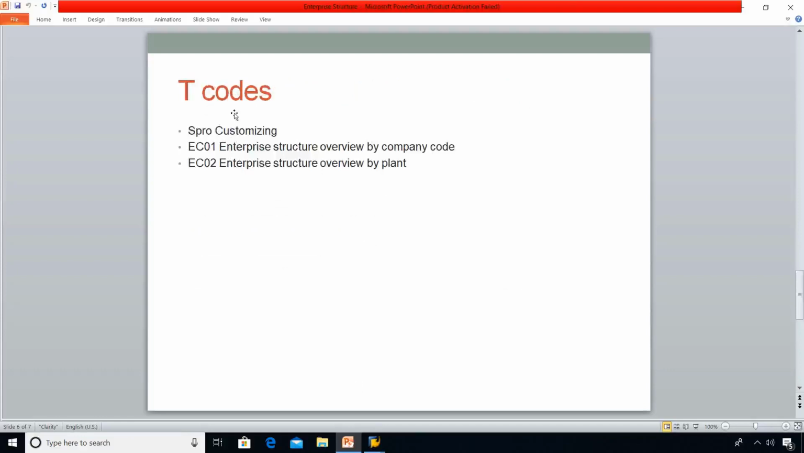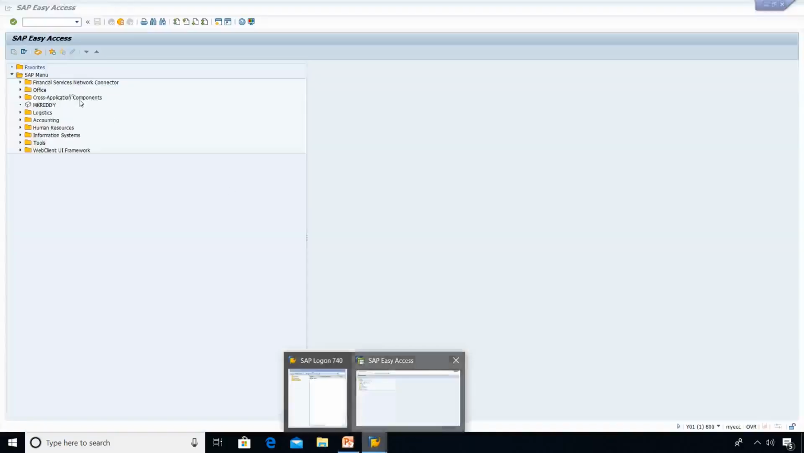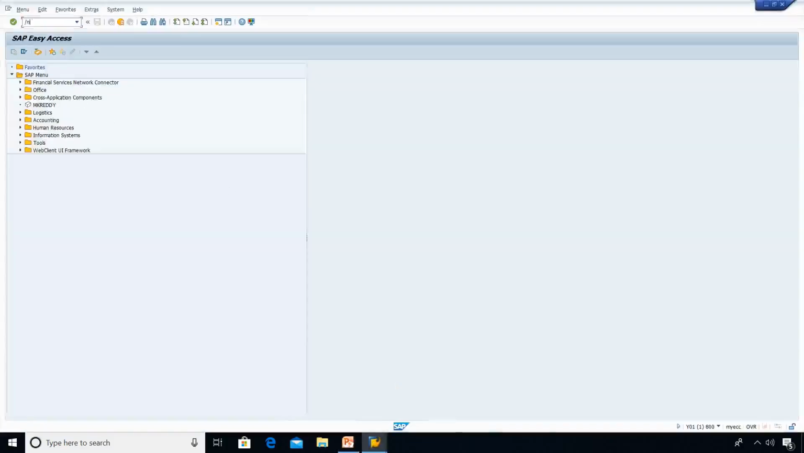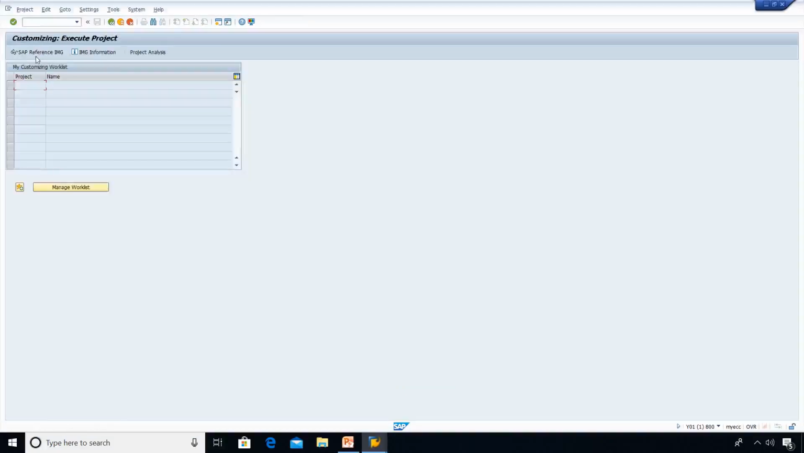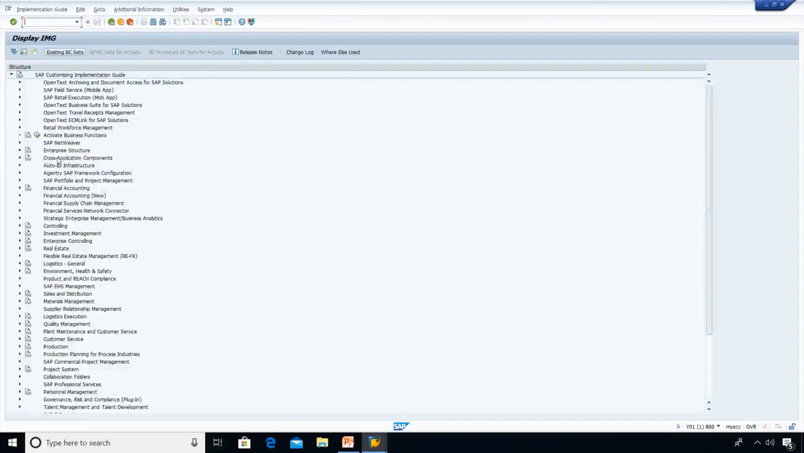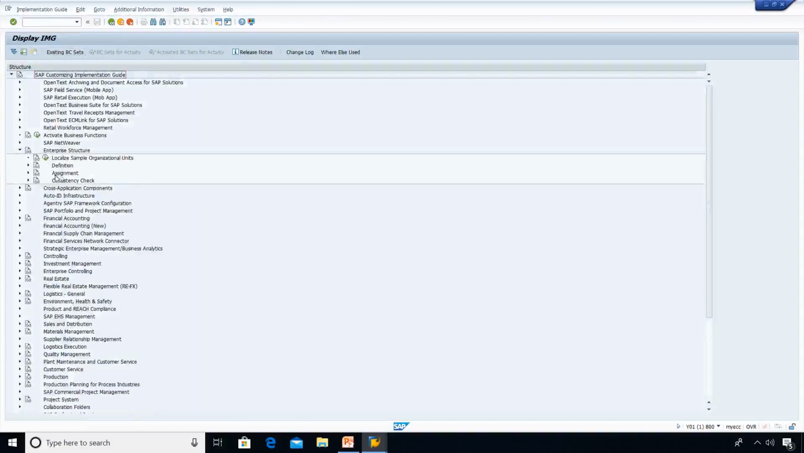SPRO is the T code to customize things in SAP, especially this enterprise structure. We will be dealing with the customizing part. SPRO stands for SAP Project Reference Object. Here we go, the transaction code SPRO. Select SAP Reference IMG in the menu. Go to Enterprise Structure. Now you can see definition and assignment.